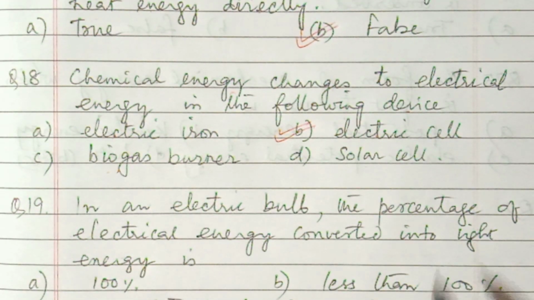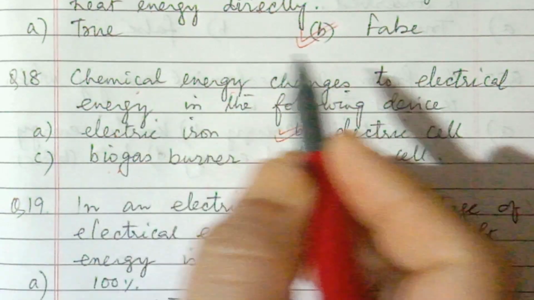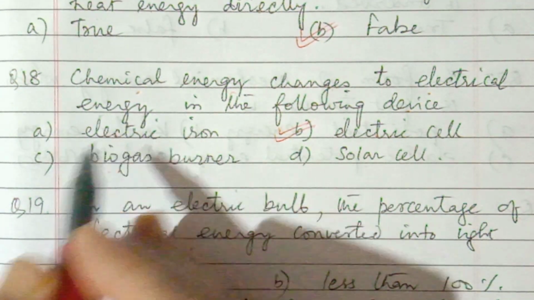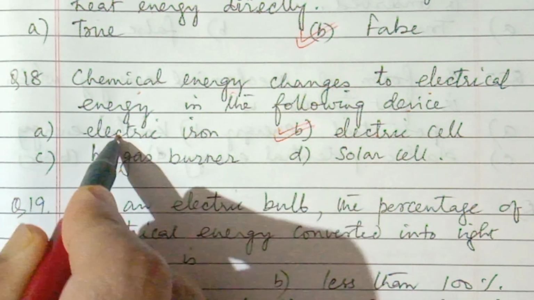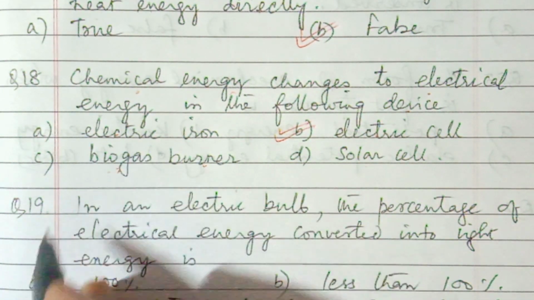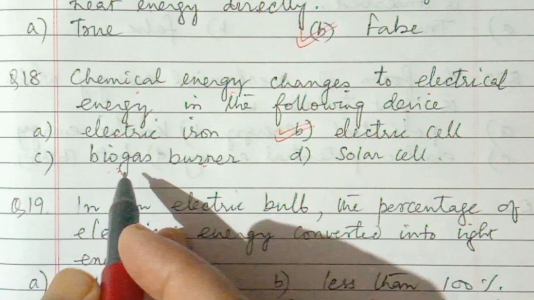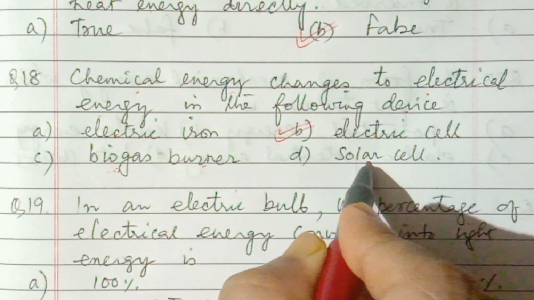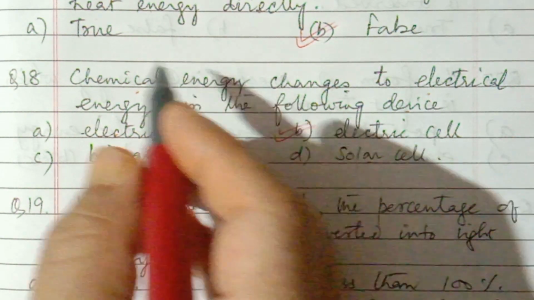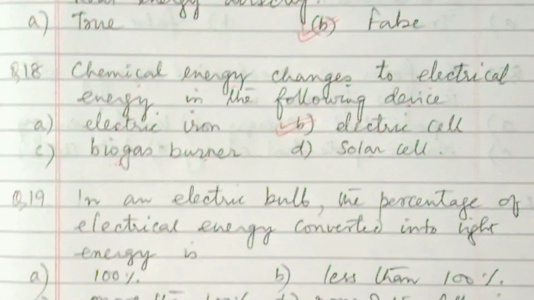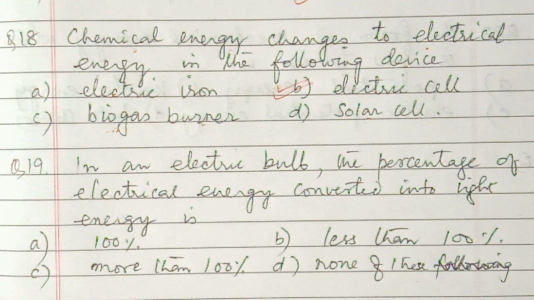It is stored in the form of chemical energy that changes to electrical energy. In electric iron we give electrical energy, so electrical to heat. Biogas burner, we burn biogas, methane, so chemical to heat. Solar cell, light to electrical, but here chemical to electrical, the electric cell will be the right answer.